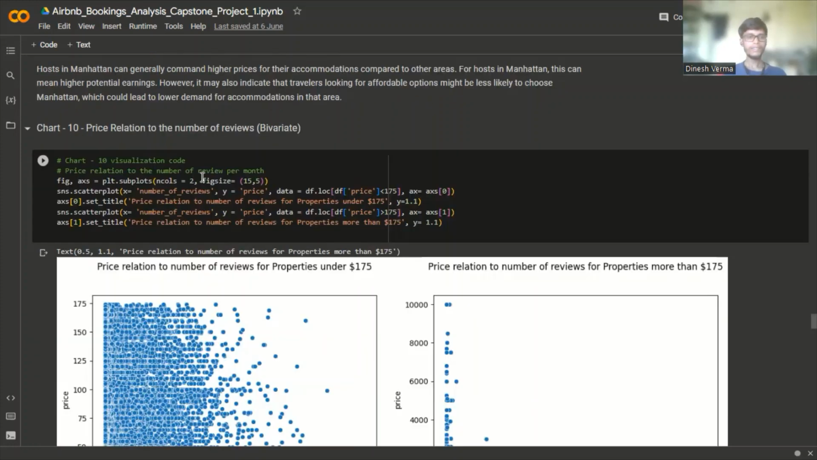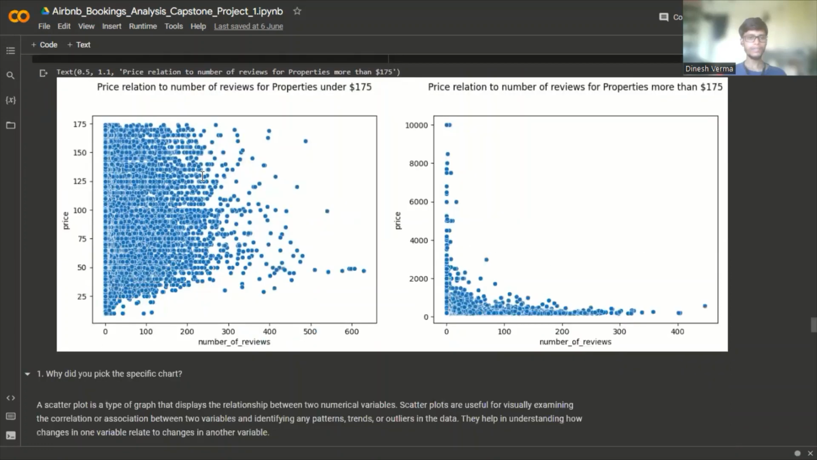Price relation to the number of reviews, that is a bivariate analysis. From these scatter plots, we can conclude that there are only a few listings that have more than 300 reviews. The listings whose prices are higher have a minimum number of reviews.